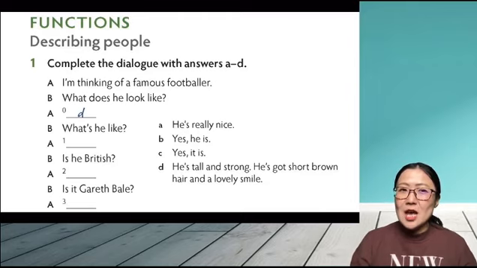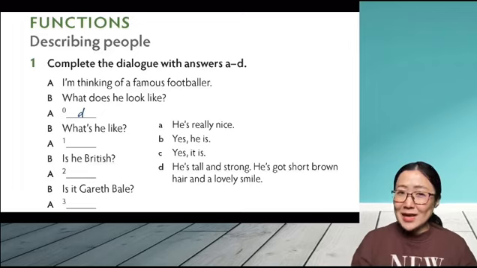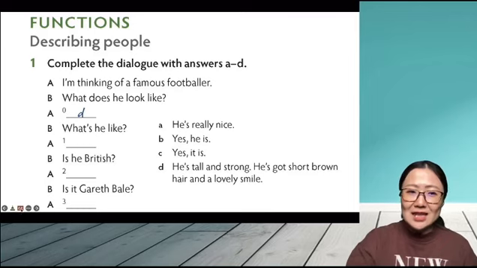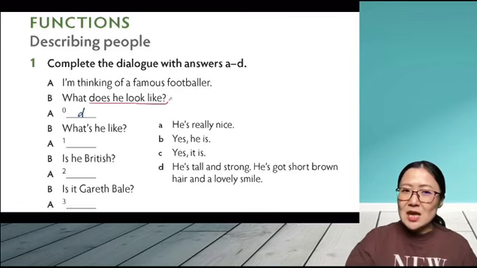Exercise 1. Complete the dialogue with answers A to D. A. I'm thinking of a famous footballer. 他在说我想到的呢是一个非常有名的足球运动员。那么看他的问题啊，他就问了说 What does he look like? 那这里呢 What does he look like? 表示的是在问的是相貌。Okay, what does he look like?